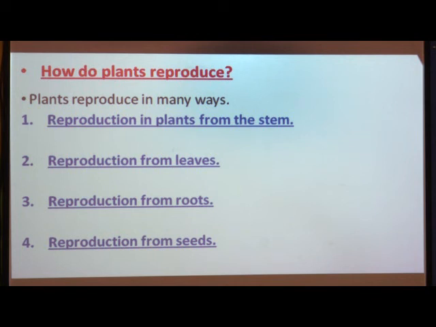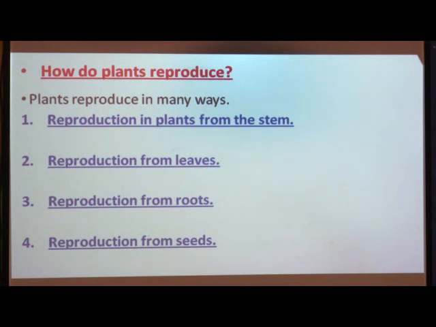For example, cows, dogs, etc. give birth to their babies, and some birds like hen, duck, etc. lay eggs from which babies hatch.